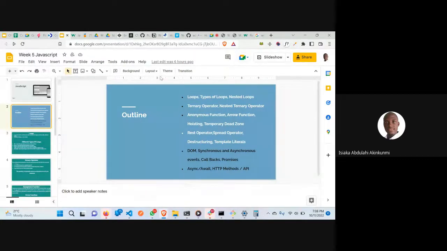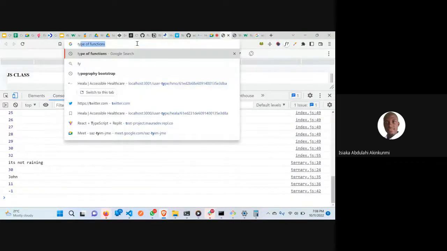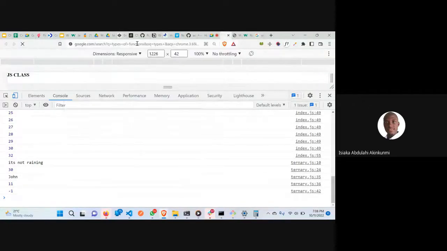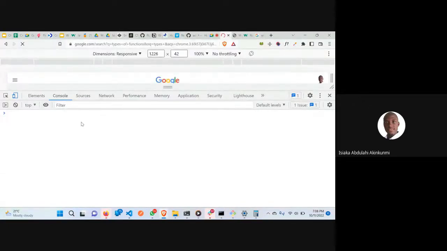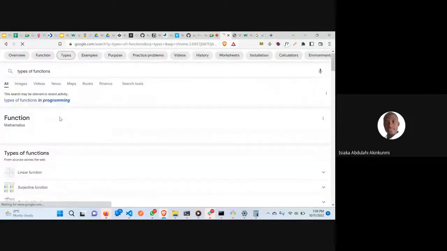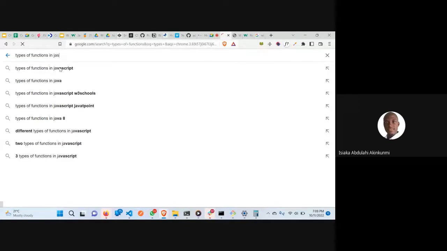So I'll be rounding up. I have 2 minutes left. I'll be rounding up by searching for types of function so that we can see what we can talk about. Types of functions. You should also try and read more about it. We're not going to be talking about everything in class. Types of function in JavaScript.